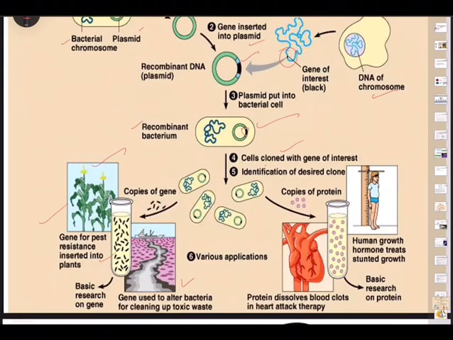Similarly, copies of protein: once we obtain the recombinant protein, that can be used for helping stunted children to grow tall. Naturally, many people with stunted growth do a lot of exercise, and sometimes they get duped by advertisements from fake doctors who claim they would make them tall within days or months. So that can be done properly with this. And then basic research: we don't know much, and we still need to understand the behavior of the protein. So for basic research we can use it.